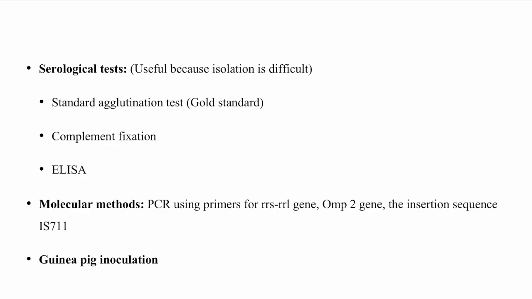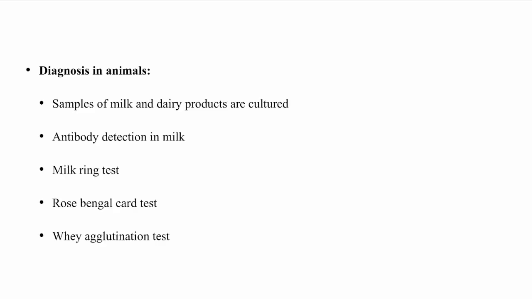Guinea pig inoculation is another laboratory method, not routinely done. Diagnosis in animals can be done with samples of milk and dairy products. They can be cultured, or antibody detection can be done; the milk ring test, Rose Bengal card test, and whey agglutination test can be done.